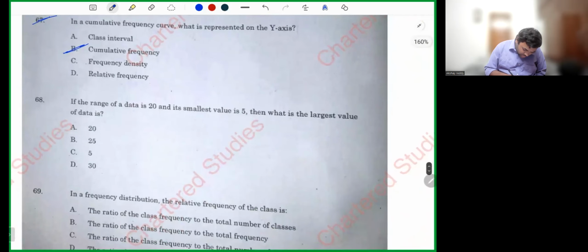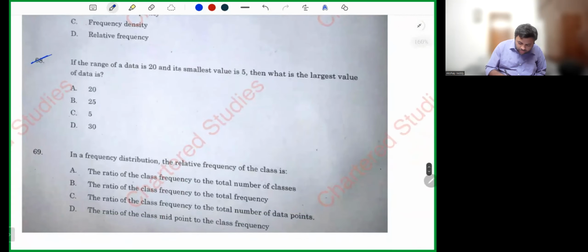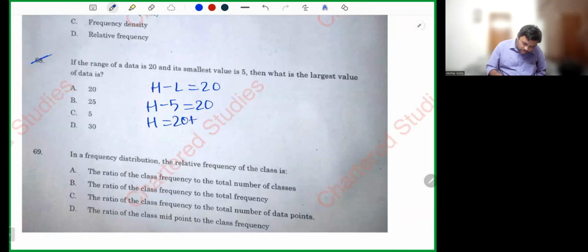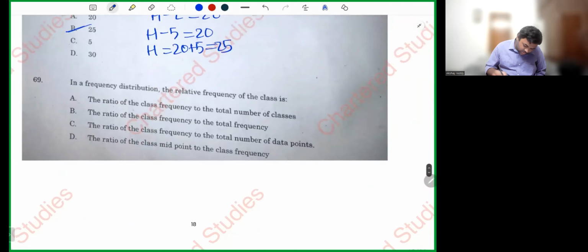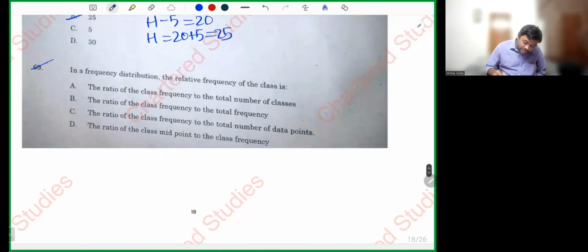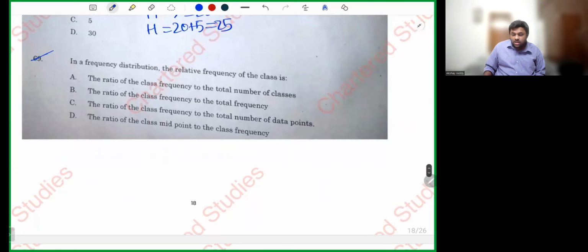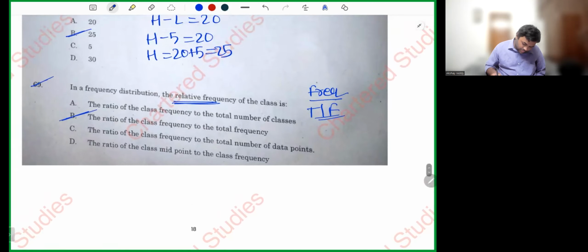Next, range of data is 20. How will you get range? Highest observation minus lowest observation is 20. Highest minus 5 is 20, so highest is 20 plus 5, 25. Next, in a frequency distribution, the relative frequency of the class: how will you get relative frequency, my dear friends? Ratio of class frequency to total frequency.